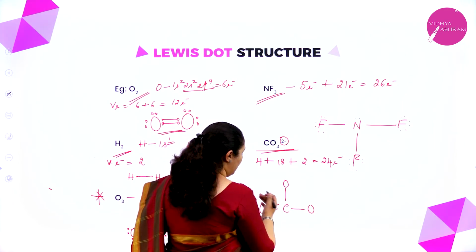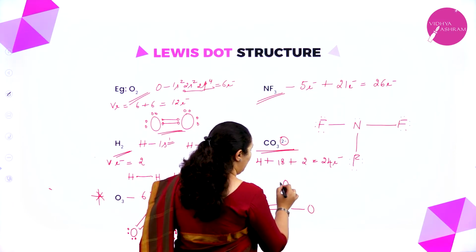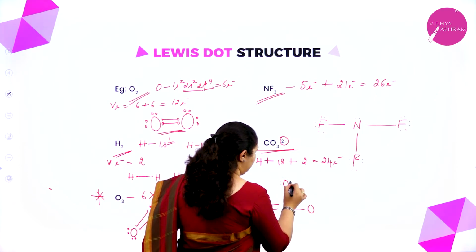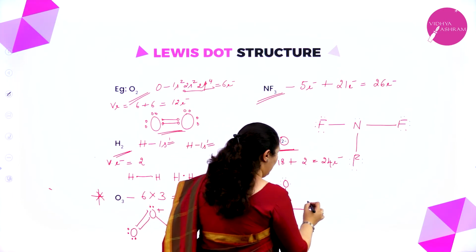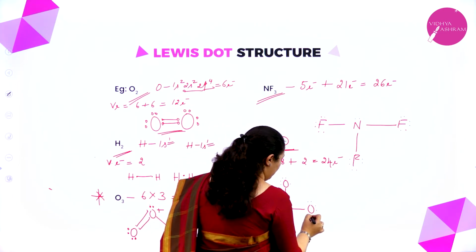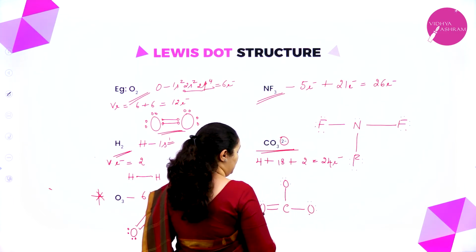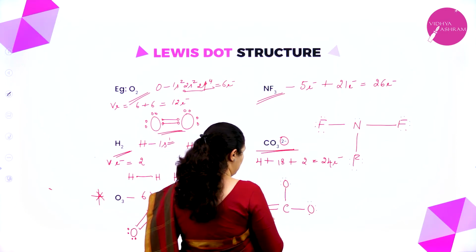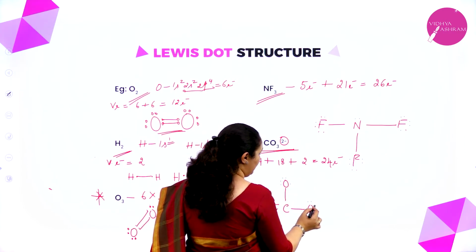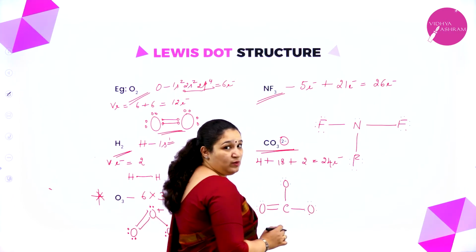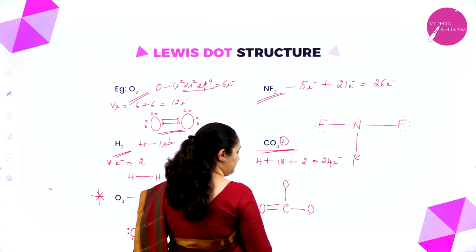I'll come after each oxygen. 1, 2, 3, 4, 5, 6. 1, 2, 3, 4, 5, 6. Then again 1, 2, 3, 4, 5, 6. So we'll see whether it has 24 electrons. 1, 2, 3, and so on up to 22. Only 22 is there, but I want 24 electrons. So this also I'll make 6, and this also I'll make 6.